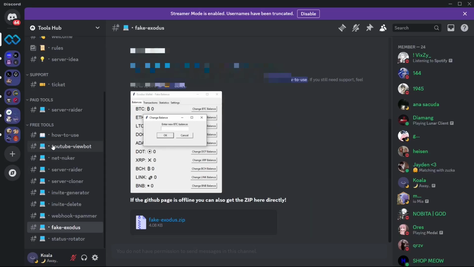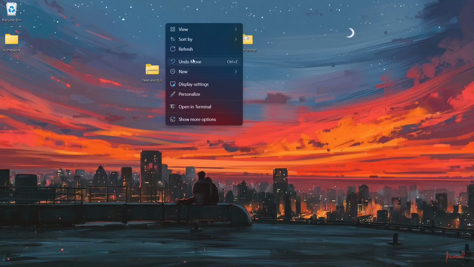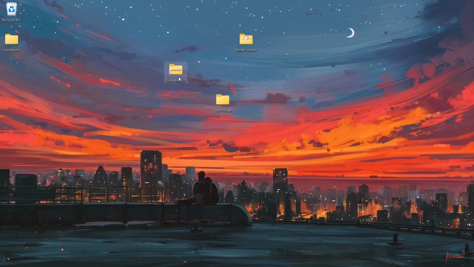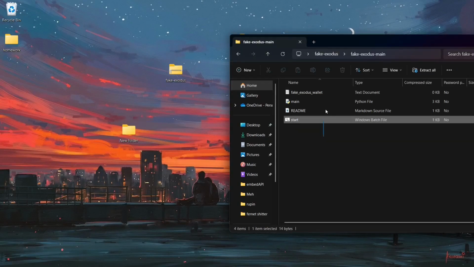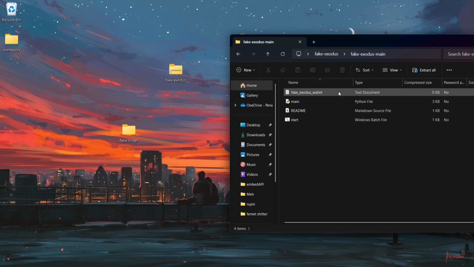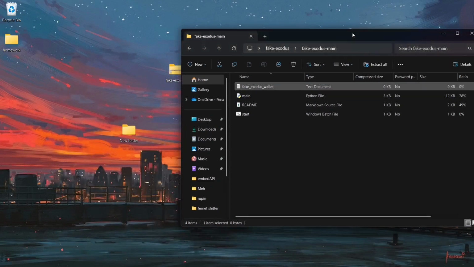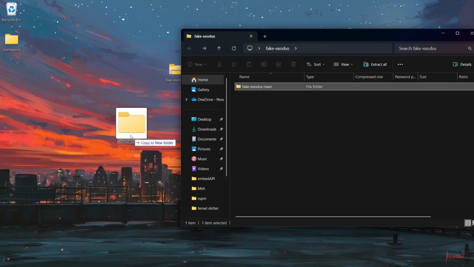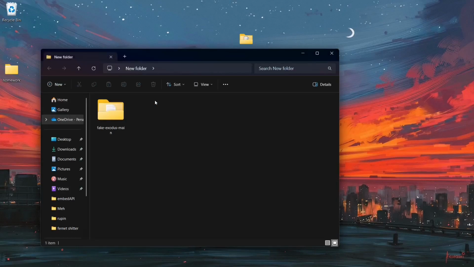So what are we going to check here? Actually, I want some free money, so I'm going to download fake Exodus, which I already have downloaded. There we go. This is the script that this guy is selling. Opening it up, we see another folder with 4 files: start, main.py, and fake Exodus wallet, which is a text document with nothing in it. I'm going to copy this into a new folder, and we're going to delete this. Now we have his fake Exodus source code, so called.